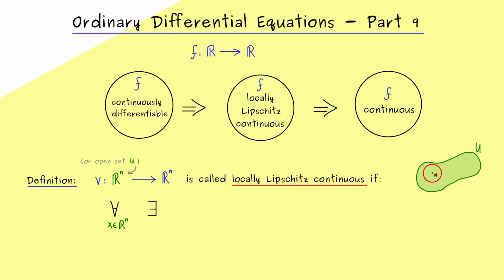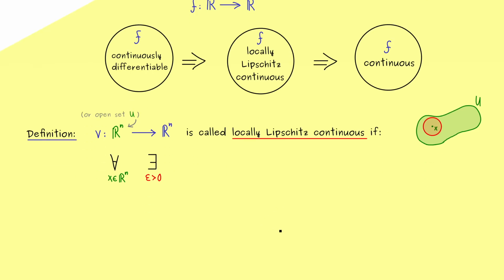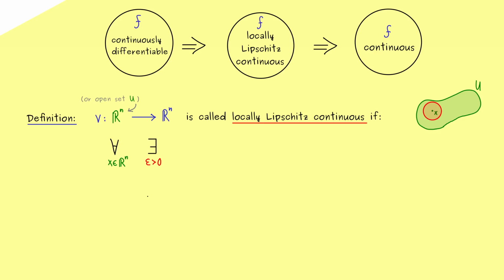And since we live in Rn, we can always choose an epsilon ball. Hence, for each point x, we find an epsilon greater than 0, such that the whole epsilon ball around x still lies in the domain. However, the domain was not the crucial part here, so let's immediately go to the point we actually want to discuss. Namely, we want to discuss the difference between two values of v.